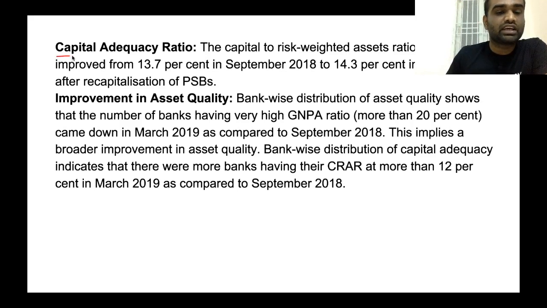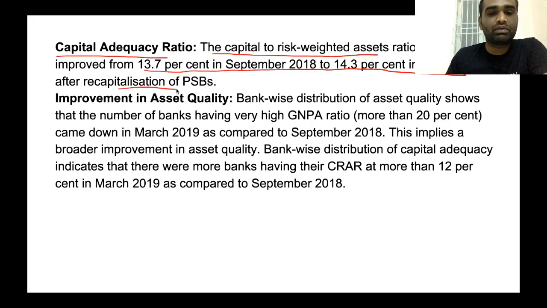The next one is capital adequacy ratio. Now, the capital to risk weighted asset ratio improved from 13.7% in 2018 to 14.3% in March 2019 after recapitalization of public sector banks. Clear? Now, what is capital adequacy ratio?